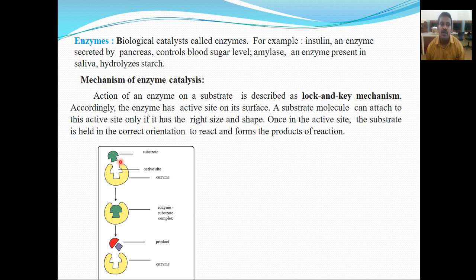That means only a particular substrate can attach to this active site of the enzyme. Okay, so this is about the enzymes.